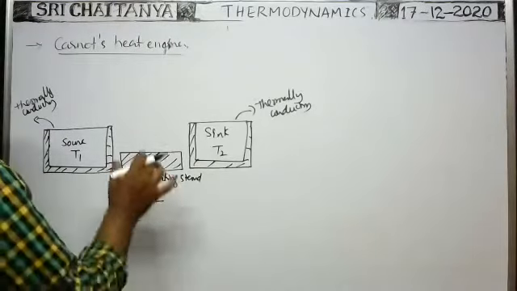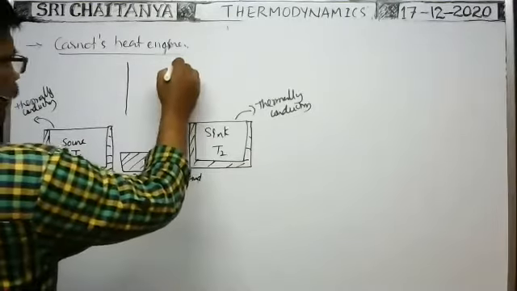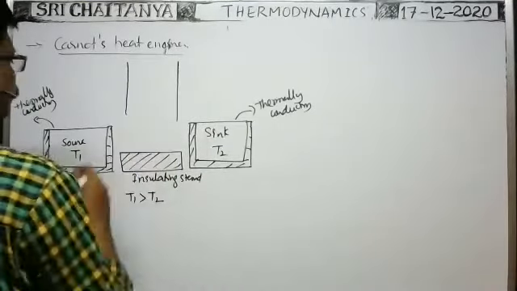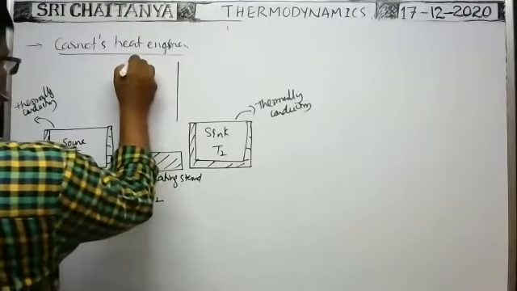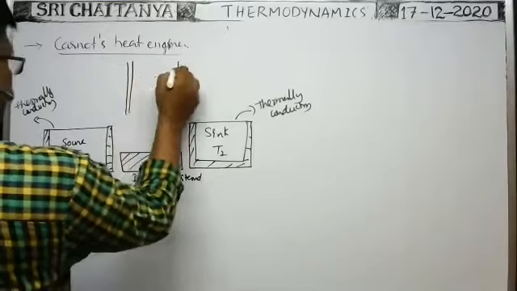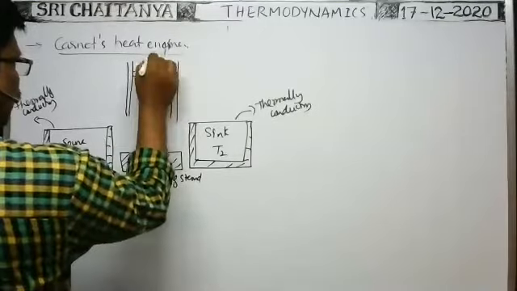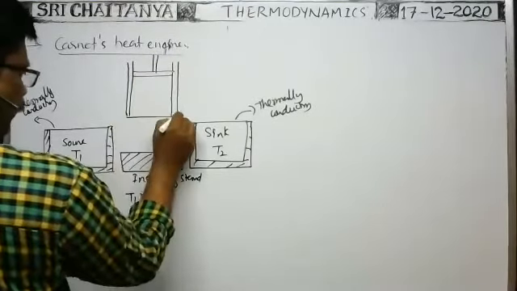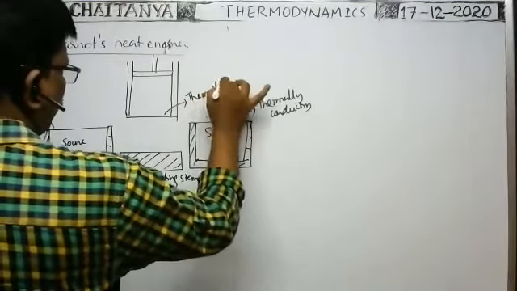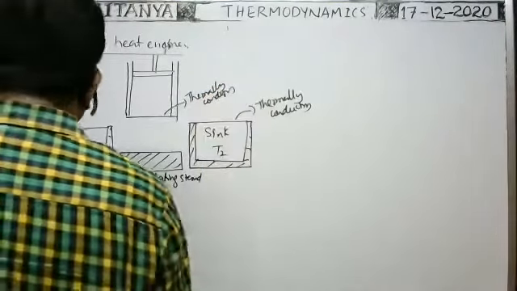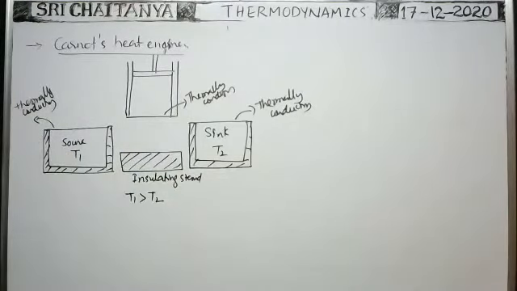Here, the working substance is taken in a cylindrical vessel. The cylindrical vessel is made with thermally non-conducting materials. Its walls are made with thermally non-conducting materials, and some gas is enclosed in this vessel. The bottom of the vessel is made of thermally conducting material. Here it is thermally conducting. This is the working substance.